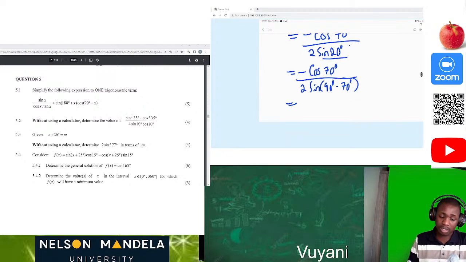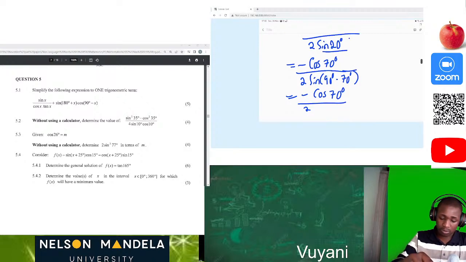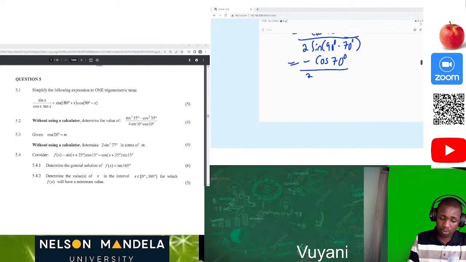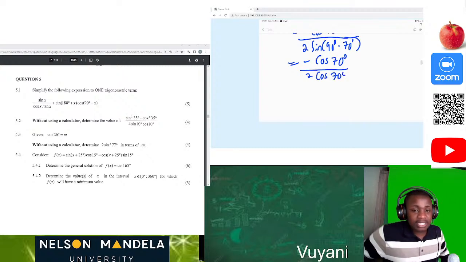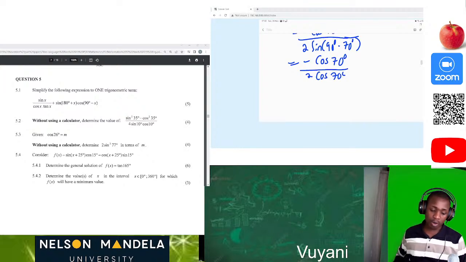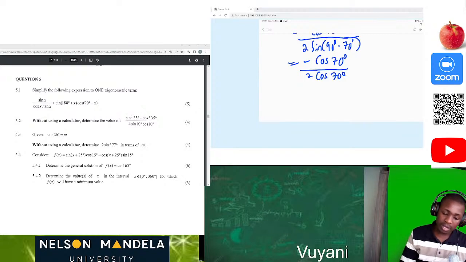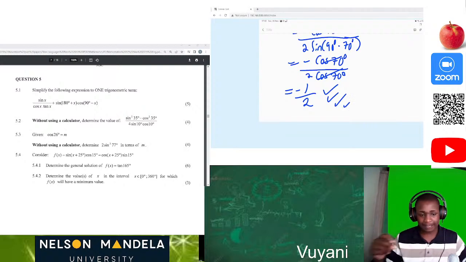Then this becomes negative cos of 70 degrees divided by 2 cos of 70 as well, because sine of 90 degrees minus an angle is the co-ratio, cos. So now we can cancel this and this, and we are left with negative 1/2. Then we get our 4 marks, just like that.